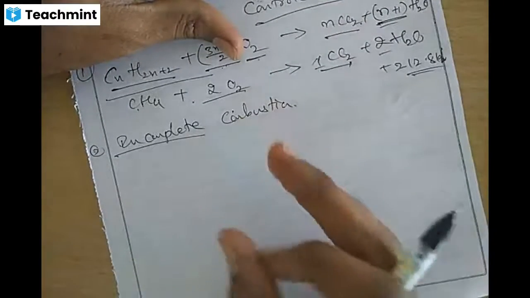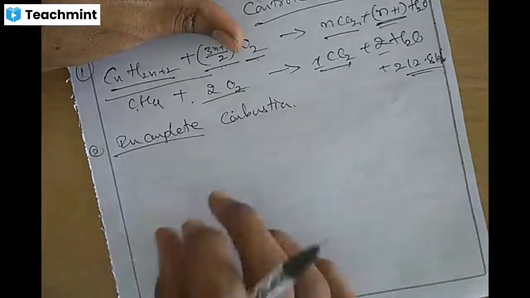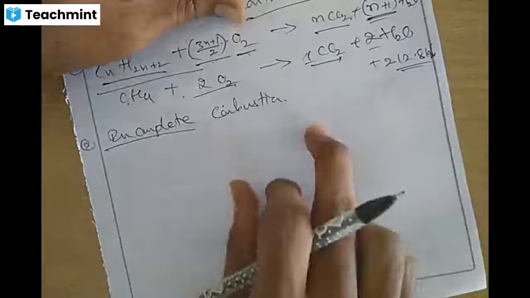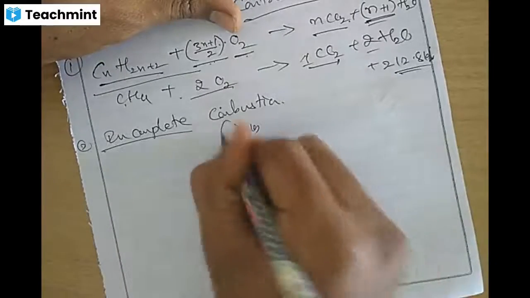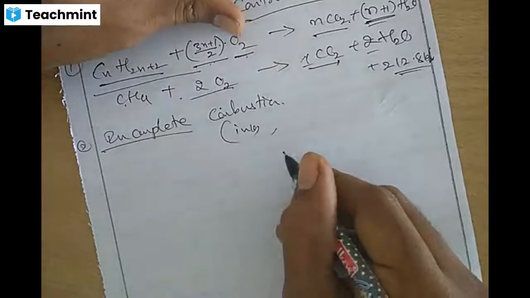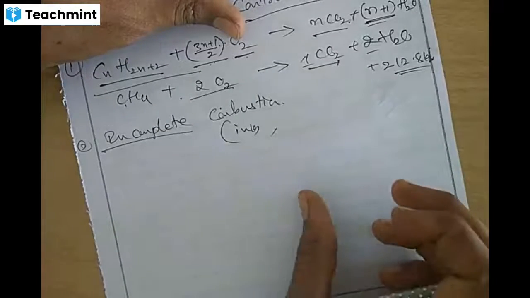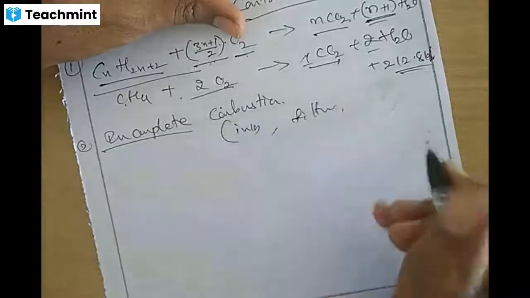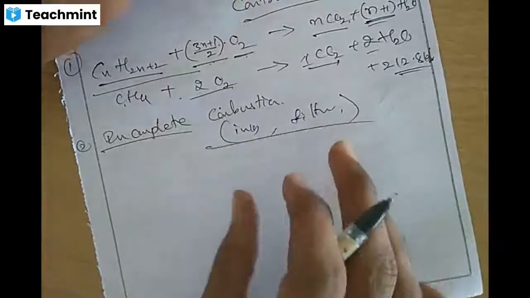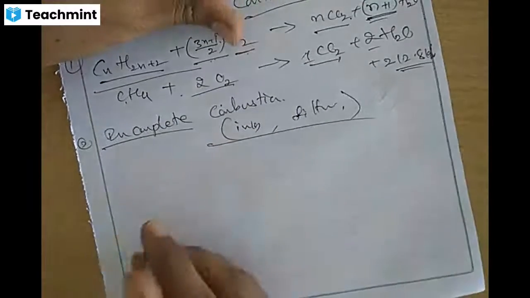It forms more carbon, and this is also one of the uses. It is used in the preparation of ink, and the black pigments or fillers can be prepared from incomplete combustion.